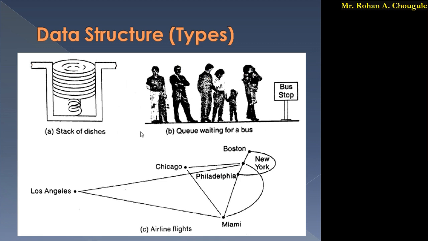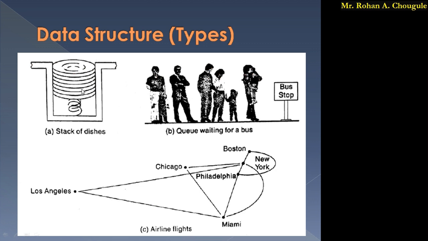And suppose you want to remove one dish, from where are you going to remove it? Again you remove that dish from the top side only. So in the case of a stack, insertion and deletion are carried out from one end, and that end is called the top. In this case insertion and deletion are carried out from the top only.